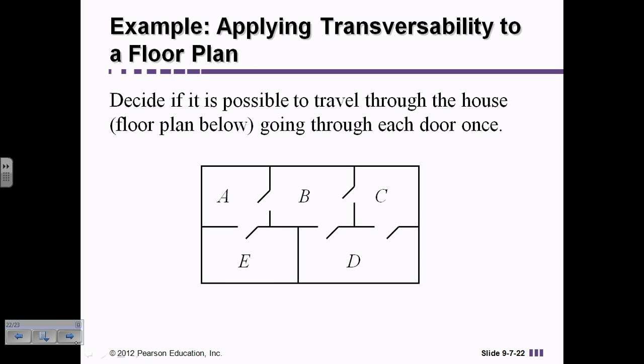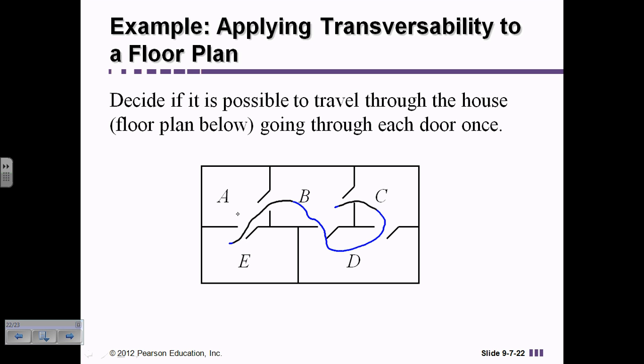All right, so here's another question. I want to know, is it possible to travel through this house going through each door only once? Right, so that means I could start here and come up through here, and I've gone through each of those doors once. I can go through here, I can go up through here, and I can go through here.